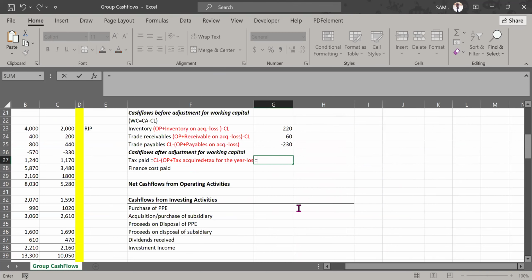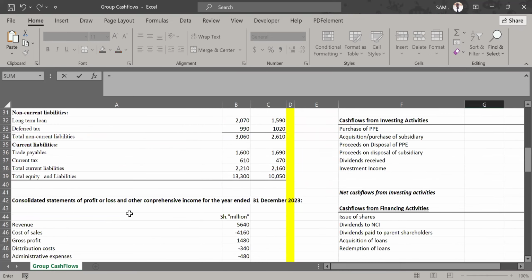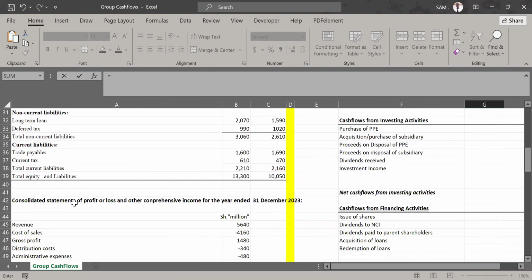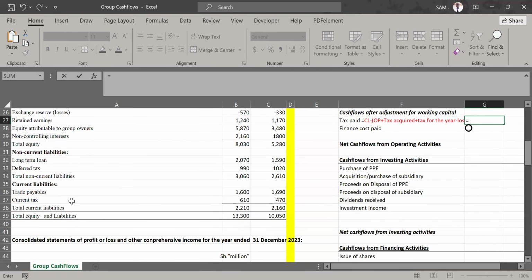So I will come here, start with the closing balance because this is a liability. Where do we get closing balances? We get them from the statement of financial position. So let's go there. Under the current and non-current liabilities, because I told you deferred tax and current tax are elements under tax. So let's pick the closing balance in the deferred tax account under non-current liabilities, which is the balance in the current year, this 990. Now, 990, then we add closing balance for current tax. Where is it? 610. Now, those are the closing balances.